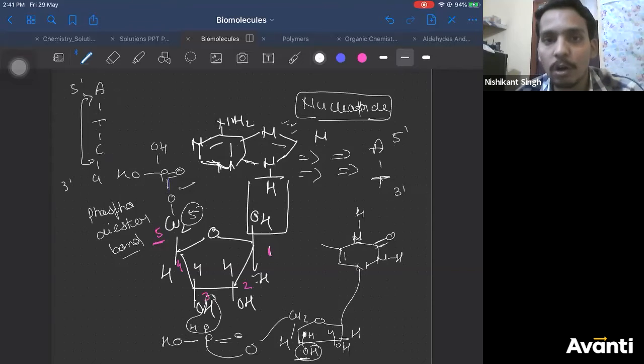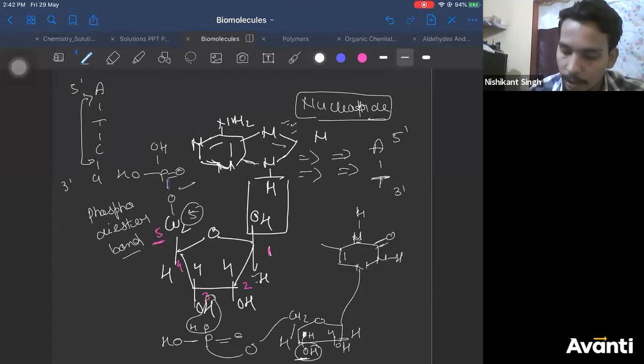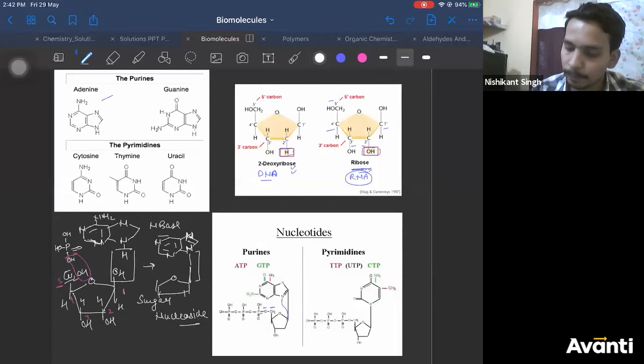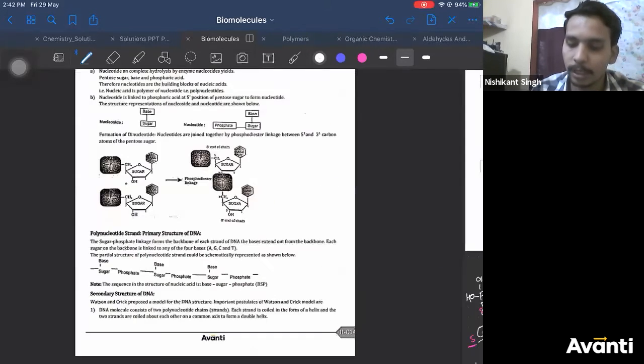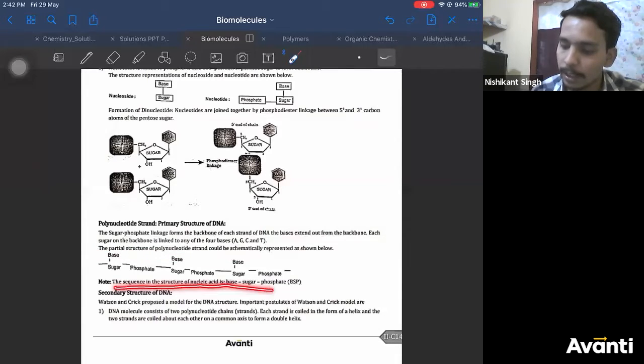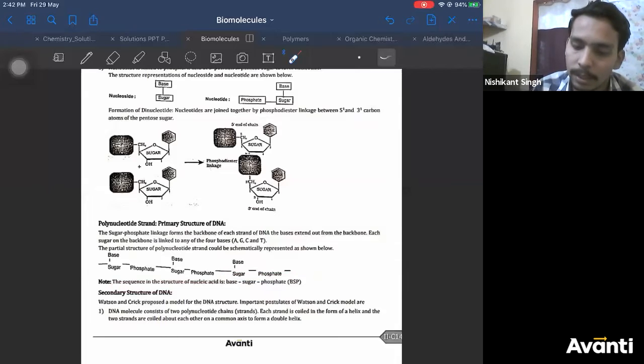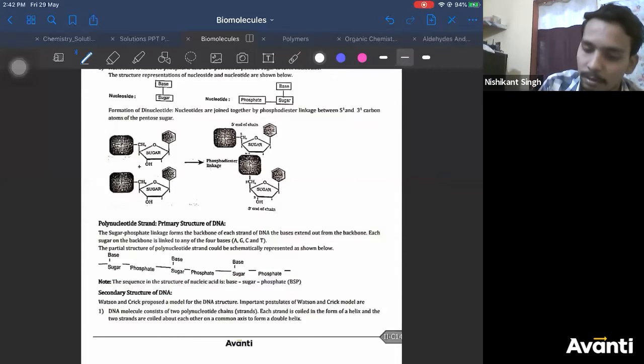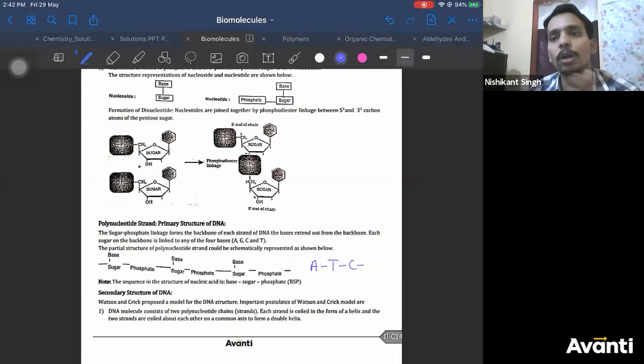Now we'll see the structures of these nucleic acids. So see here, there are the following structures. Primary structure, like protein: the primary structure represents the sequence in which the nucleotides are arranged. For example, after adenine, thymine comes, cytosine comes. So what is the order of the different nucleotides you have arranged? This represents the primary structure of nucleic acids.